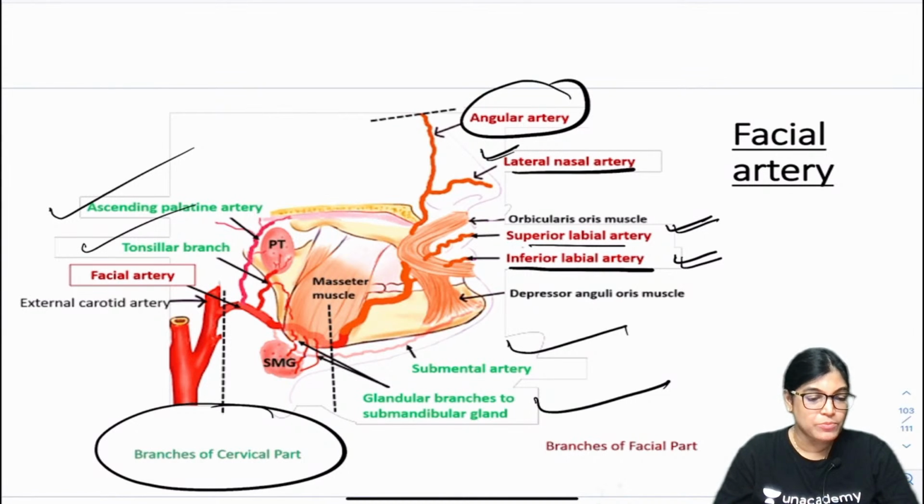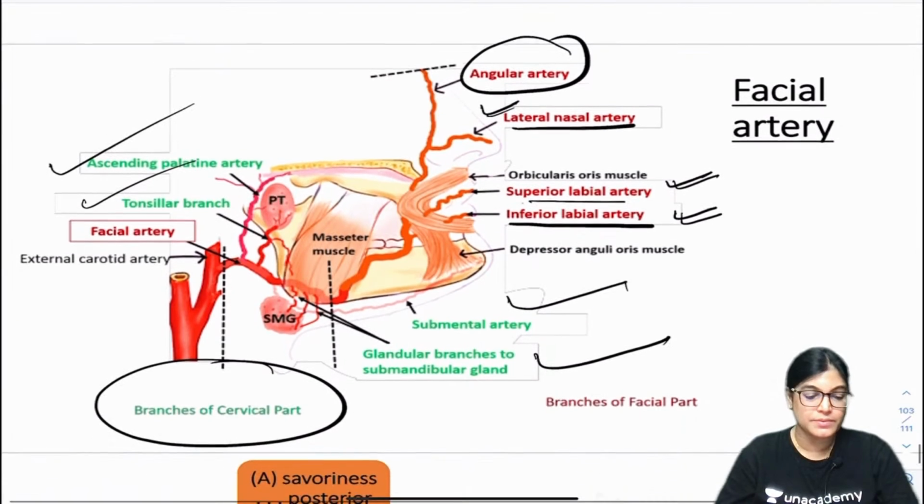Is it okay? Can we move on to the next? Glandular branches are also given to the submandibular gland, submental branches, tonsillar branches, palatine branches, ascending palatine. Yes, let's move on to the next question, next MCQ.